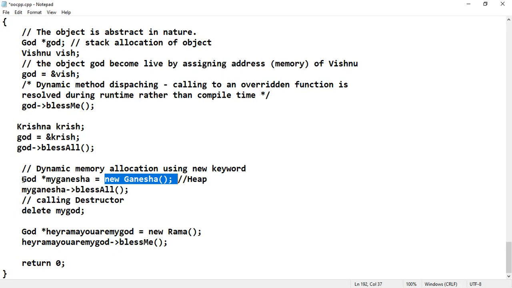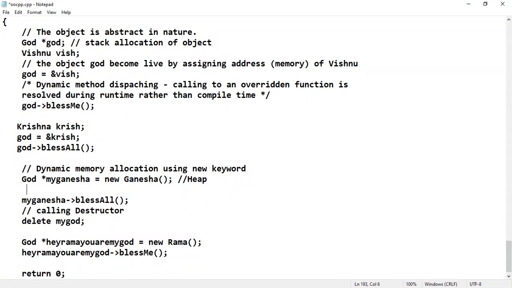So here, since God star myGanesha is equal to new Ganesha, obviously this will allocate dynamic memory into the star myGanesha, that is the myGanesha object. Now think of here star myGanesha, which is a lengthy way of writing, and God star G is equal to new Ganesha, which will give you the same object type. That means the new Ganesha memory is initialized to the star G, and in the first case also new Ganesha memory is initialized to the myGanesha.